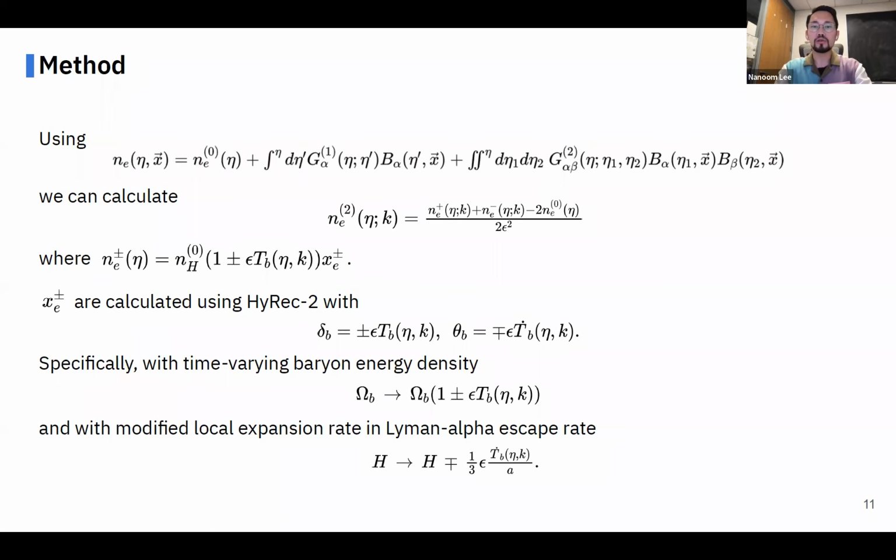Note that we didn't assume anything about the origin of a small-scale baryon perturbation while we calculate the average free electron abundance. So this method can be applied to any small-scale baryon perturbations given their transfer functions. But here in this work, we explored the isocurvature perturbations.